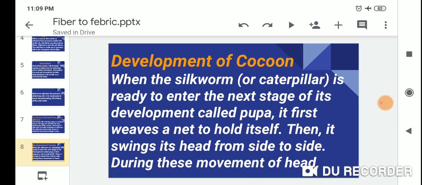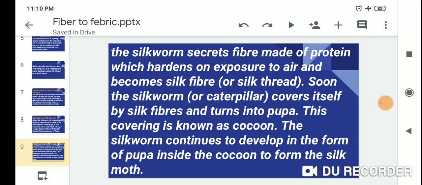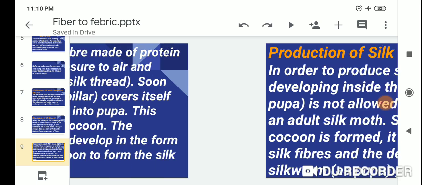During these movements of the head, the silkworm secretes a fibre made of protein, which hardens on exposure to air and becomes silk fibre or silk thread. Soon the silkworm covers itself with silk fibre and turns into a pupa. This covering is known as the cocoon. The silkworm continues to develop in the form of a pupa inside the cocoon to form the silk moth.